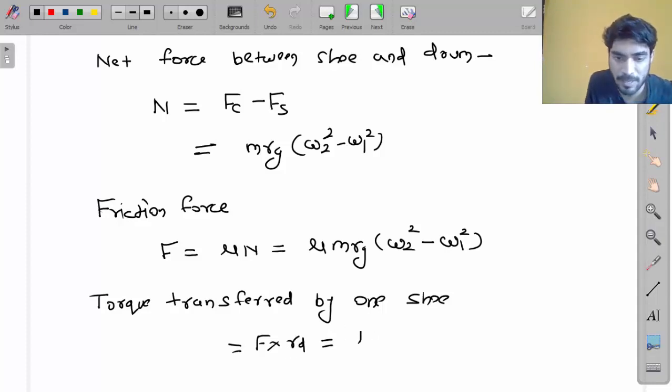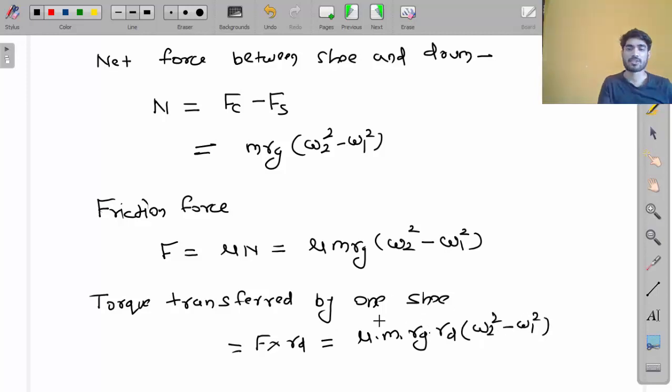So what you will get, my friend? Mu into m into Rg into Rd (omega 2 square minus omega 1 square). Torque will be friction force into distance. So this is the equation of torque by one shoe.